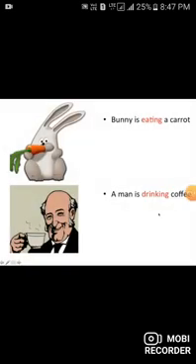See, Bunny is eating a carrot. Here, eating is the verb. Why? Because eating shows what the bunny is doing. Eating is the doing word. That's why eating is the verb here. Similarly, a man is drinking coffee. Here, drinking shows what the man is doing. That's why drinking is the doing word. So, here drinking is the verb.